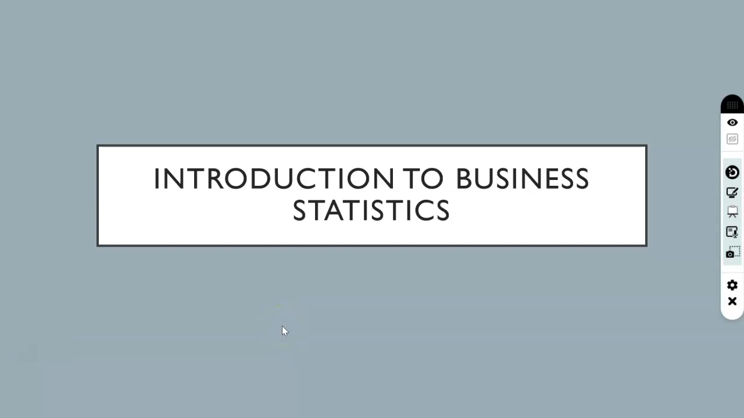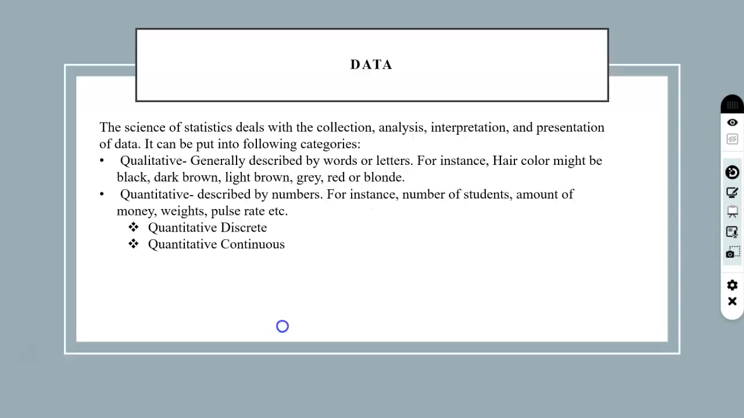Hello everyone. In this video, you will learn a few skills of business statistics. Statistics is a science that deals with collection, analysis, interpretation, and presentation of data. Broadly, we can classify it into two types, qualitative and quantitative data.